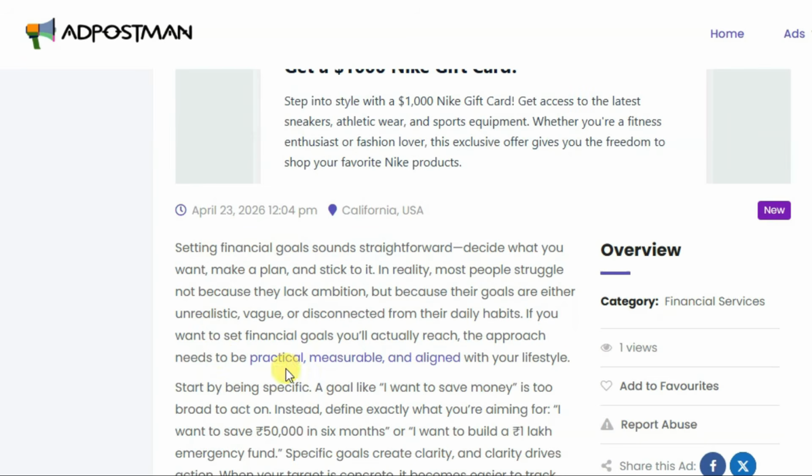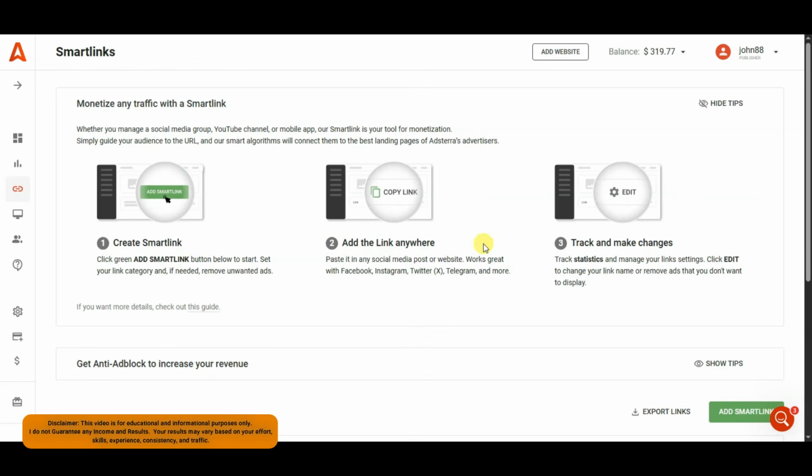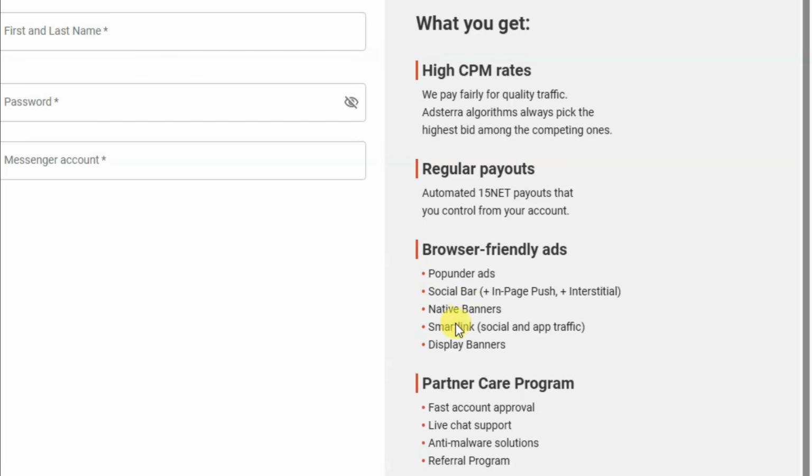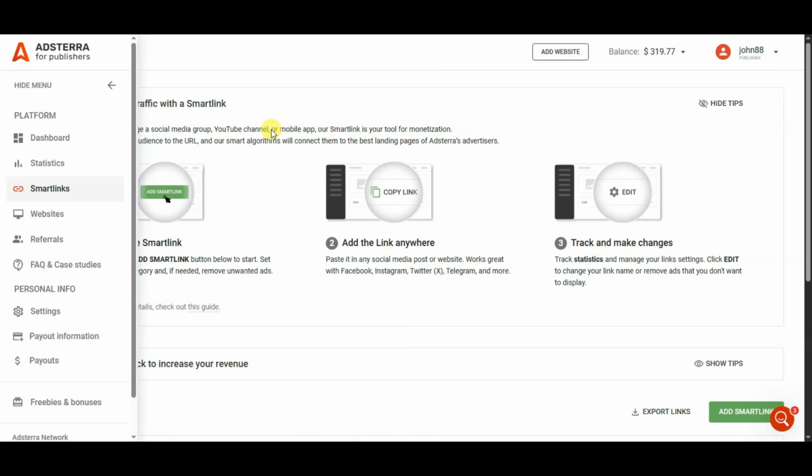When any person will click on this text, then Adsterra may show advertisement according to user. For that advertisement, Adsterra may create your account. You can also paste that smart link on social media post or website. Adsterra platform display browser-friendly advertisement. Using this method, you can get some interesting results from Adsterra platform.